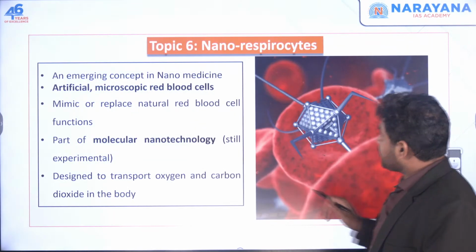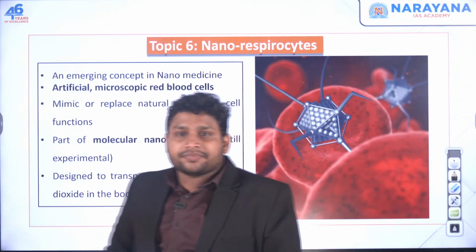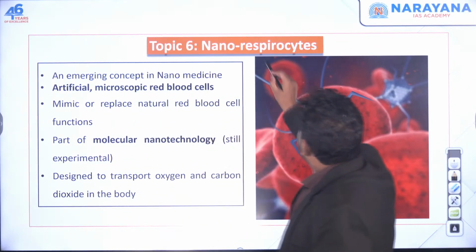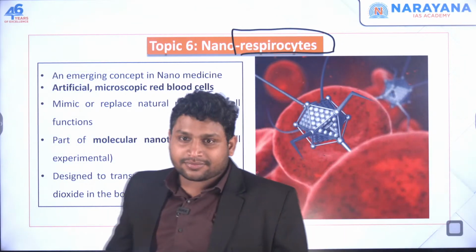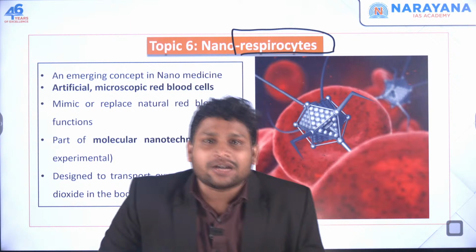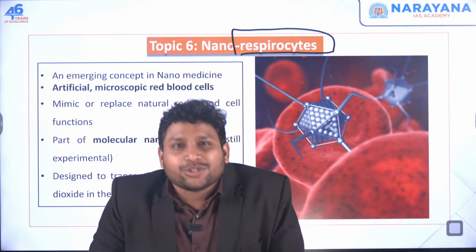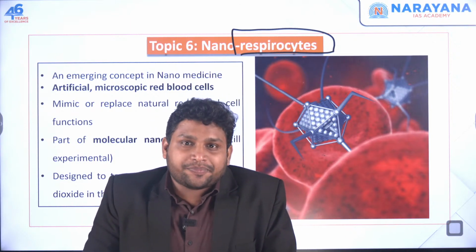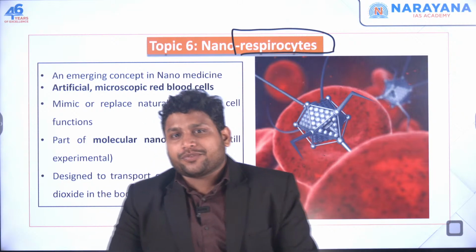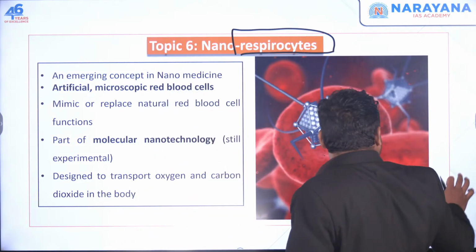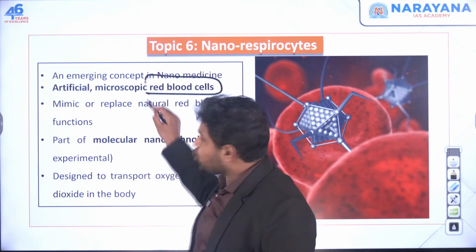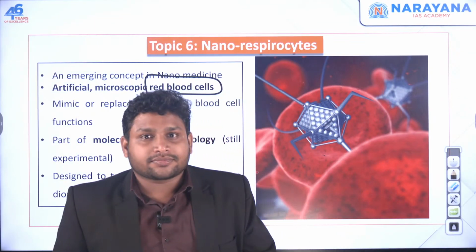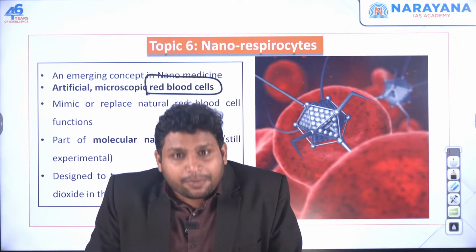Now see, the first article, nano respirocytes. They are very interesting and very easy to understand. Even if the term is very technical, it's very easy to understand and very easy to remember. Simply you have to look at something called red blood cells which are present in our body. Do you know red blood cells? Where are they located? In our blood.